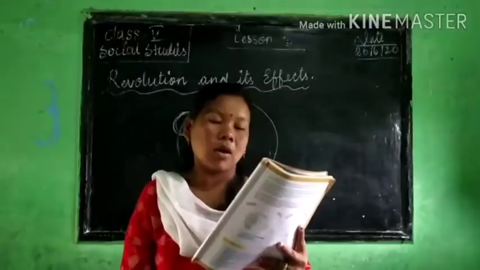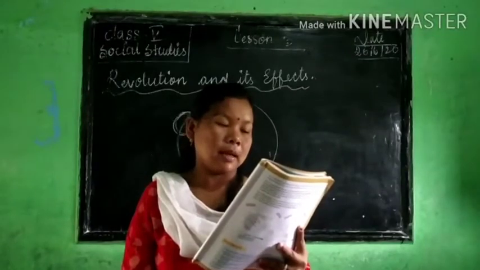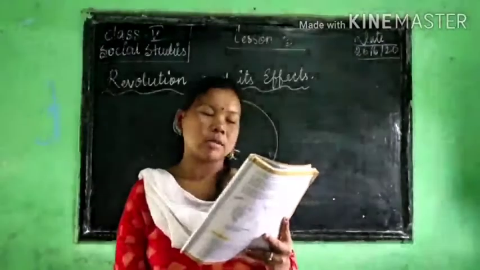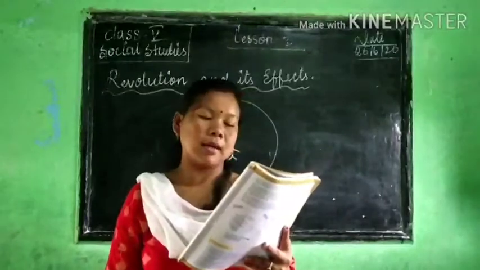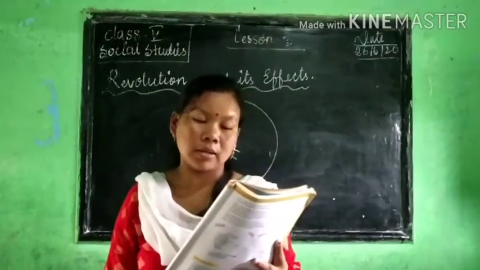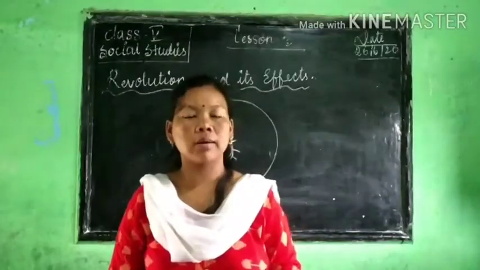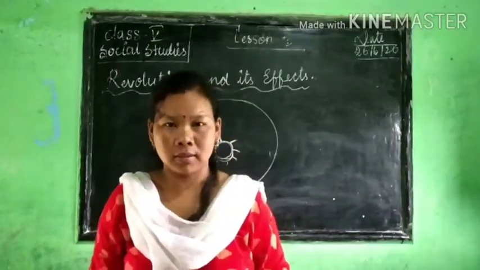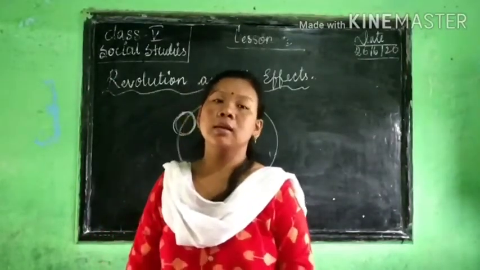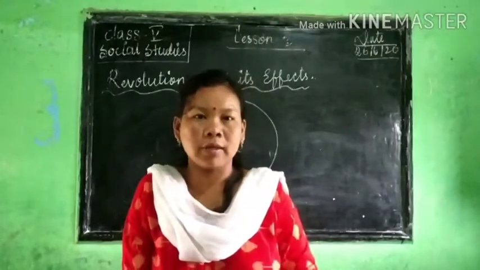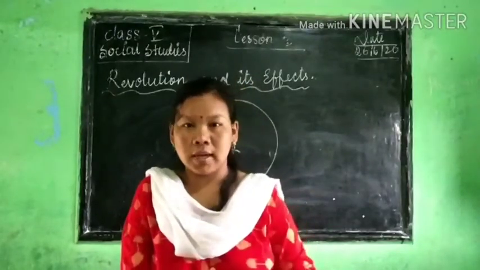This quarter of a day is accumulated, and after every 4 years, when it becomes a day, it is added to a particular year, to the month of February. Do you know what a leap year is? Yes, leap year means February has 29 days, right?